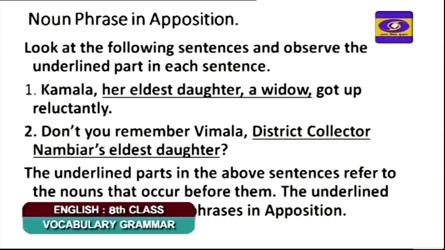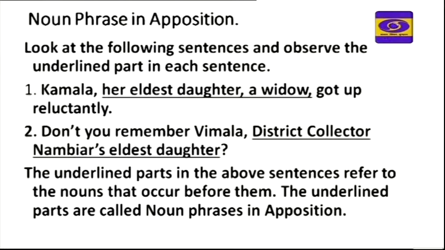So we have another concept covered in this lesson, that is noun phrase in apposition. To understand this, we will go to the two sentences given on the slide. Kamala, her eldest daughter, a widow, got up reluctantly. So, unwillingly, reluctantly. Find the part of the sentence underlined. Okay. So, the underlined part is